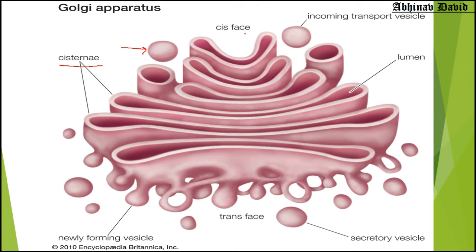Now you can see here this is the cis face. This face is toward the endoplasmic reticulum, so the endoplasmic reticulum is present here. And this is the trans face. This face is present toward the cytoplasm. So this part faces the endoplasmic reticulum and this part faces the cytoplasm. Okay, so the cis face and trans face are there.